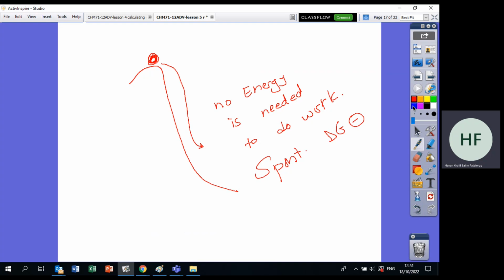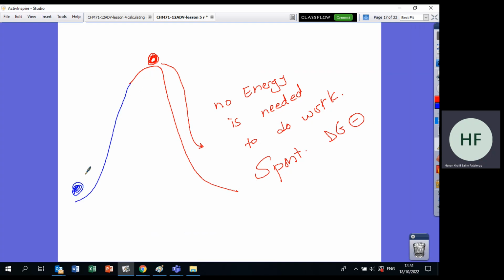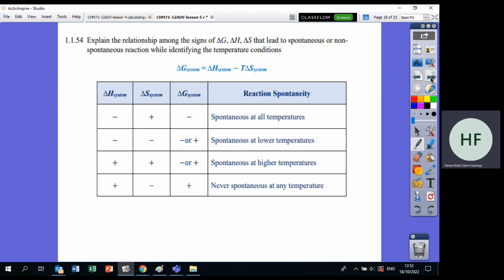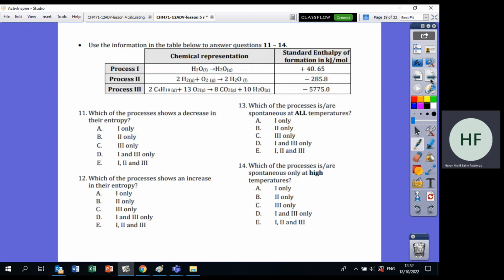Okay, but the opposite is if the ball is here at the bottom and I want to send the ball up. This one will not go alone. This one needs energy to go up. So when it needs energy, this means delta G is positive. This means it is non-spontaneous. Okay, so be careful with the sign of delta G.